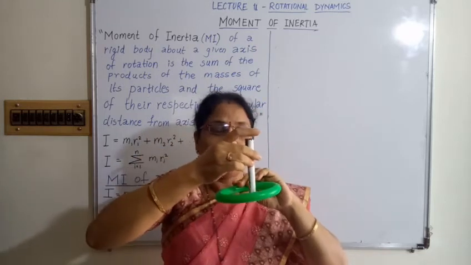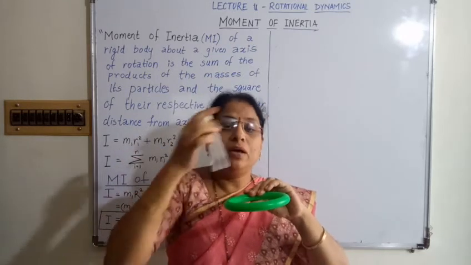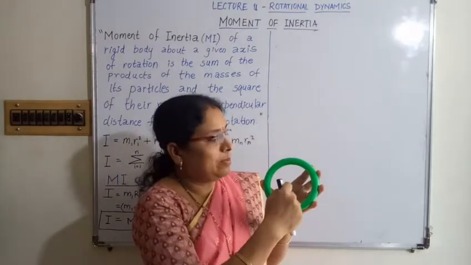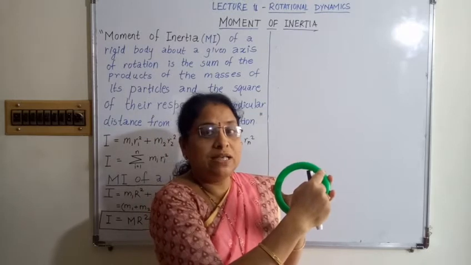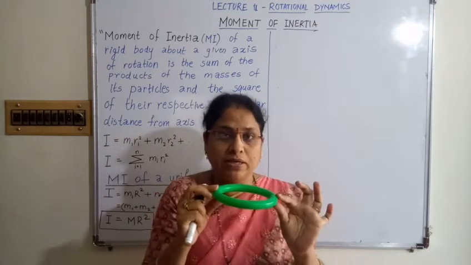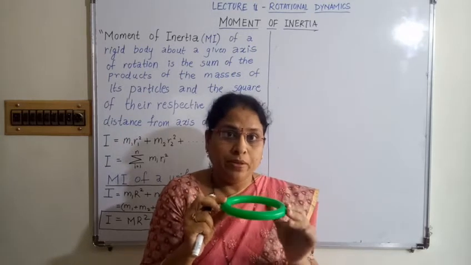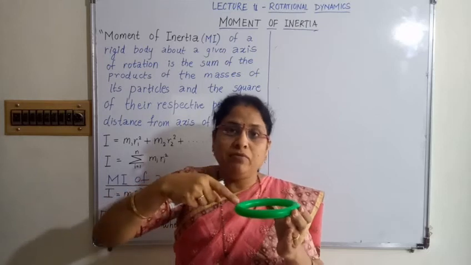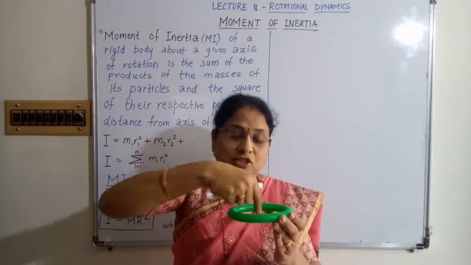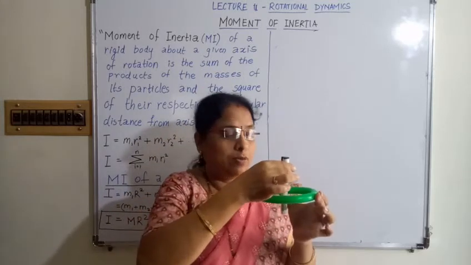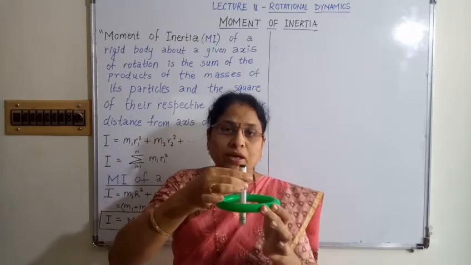When the ring rotates, each particle of the ring, if I see here is one particle, is at a distance r from the center, that is the radius of the ring. We consider a uniform ring. If I divide this ring into a number of particles, every particle will be at the same distance r from the axis of rotation, because the axis of rotation is passing through the center of mass, that is the center of the ring.